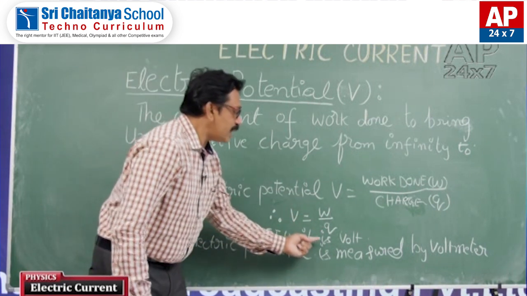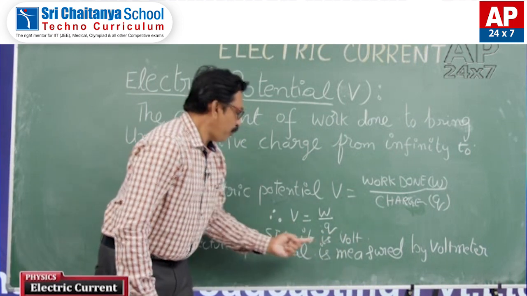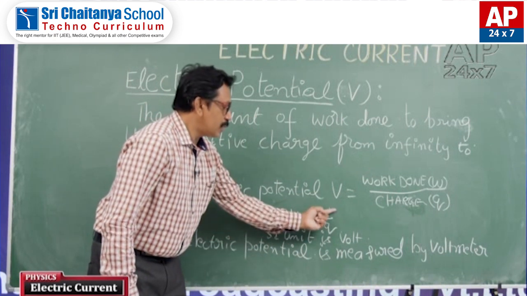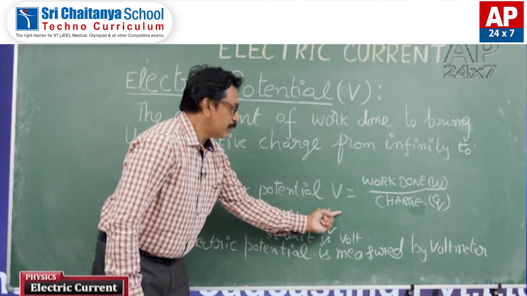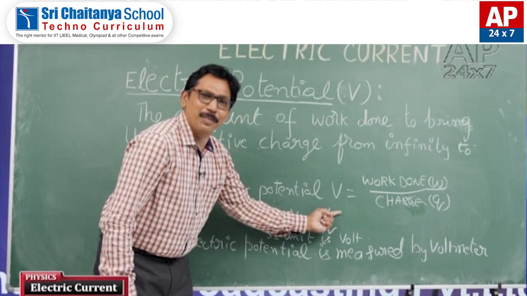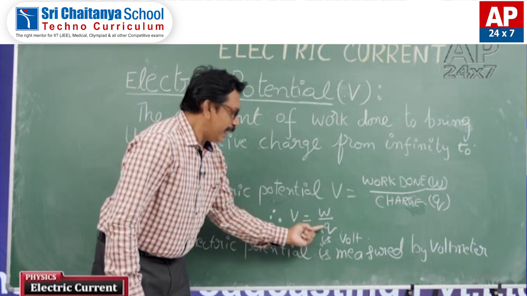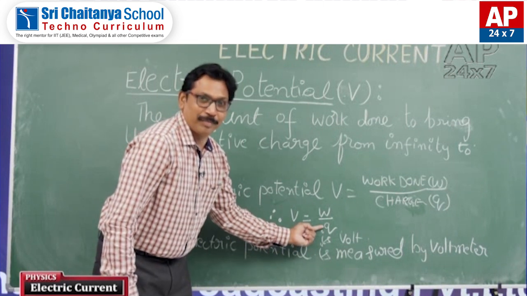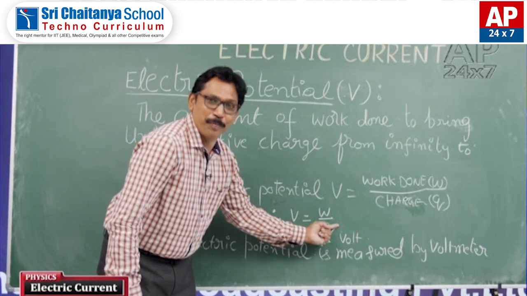The SI unit is volt. Students, you know the formula V is equal to W by Q. You know very well the unit of work done. Come on, say, what is the unit of work done? It is joule. And the charge we discussed earlier, the SI unit of charge is coulomb.